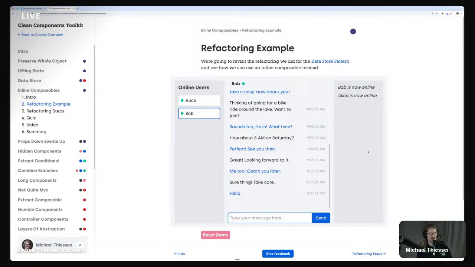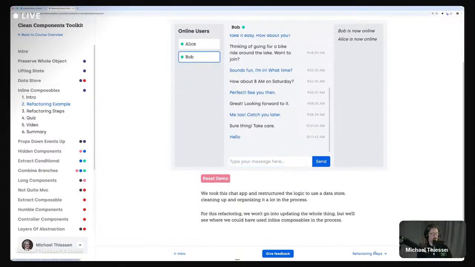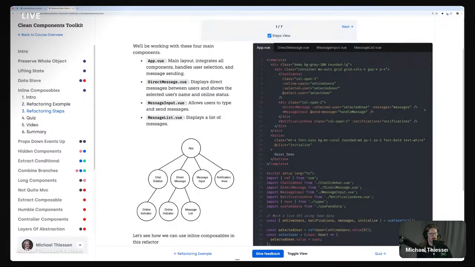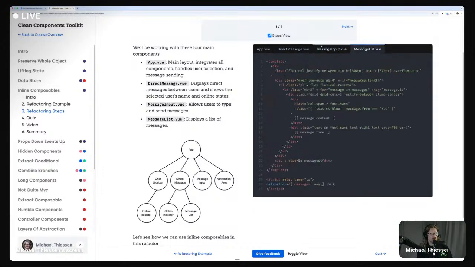The example I've been sharing today has a lot of code going on, and a lot of other stuff in the app that makes it hard for me to communicate, so it becomes harder to understand once you get beyond a couple hundred lines of code. These examples are a few hundred lines of code, so they're not toy examples anymore, but they are a little more complicated so we can see the value a bit more. Then we go through these refactoring steps. I've got this UI where you can see all of your code. This is where we start out with this app.